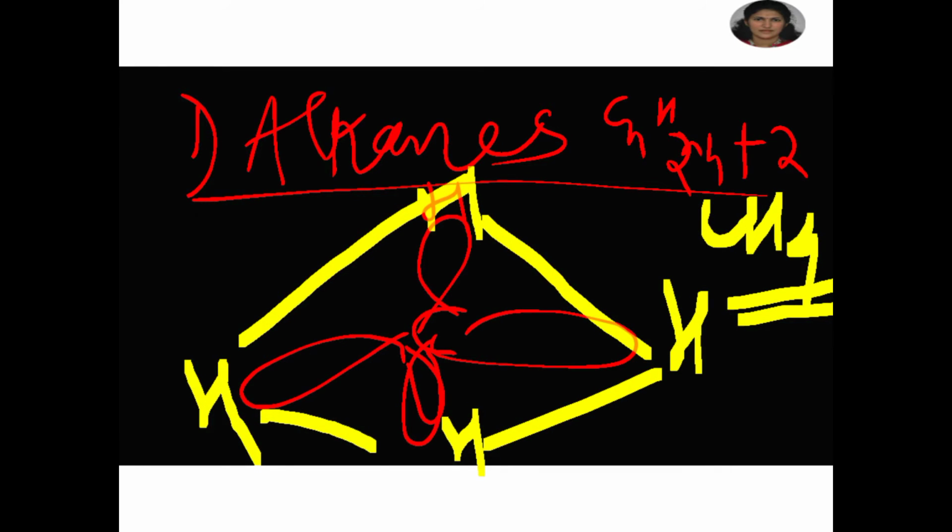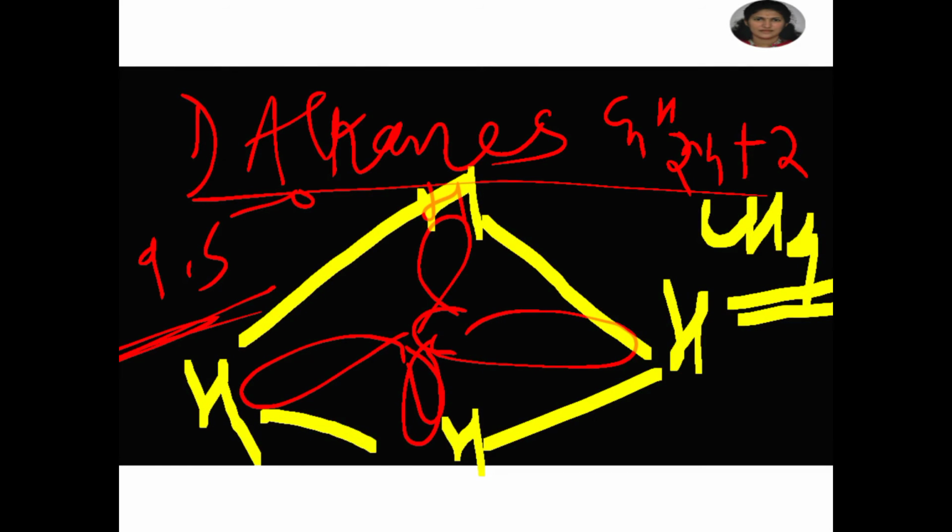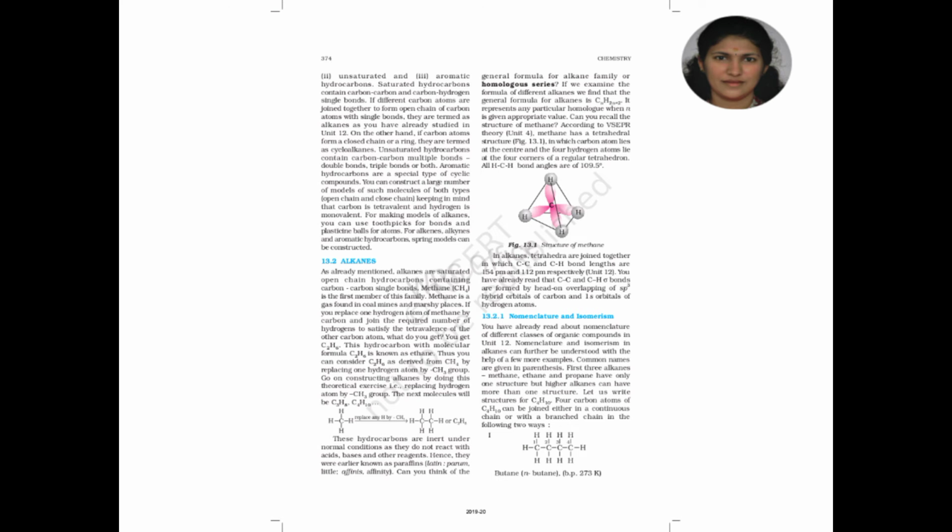This is the structure of methane, and all HCH bond angles are 109.5 degrees. In alkanes, tetrahedra are joined together, in which the CC and CH bond lengths are 154 picometer and 112 picometer respectively. This is the structure of methane, CH4.